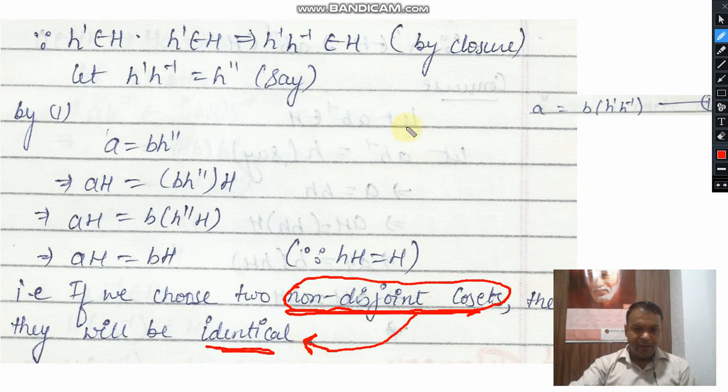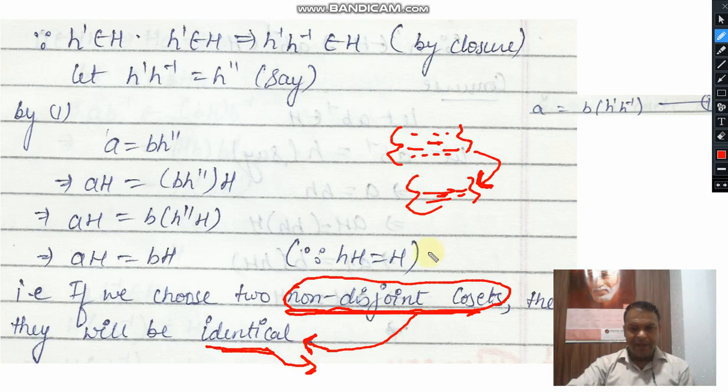If we assume that they have some common elements, then not only some elements are common, all elements are common. So these are identical. So we cannot prove that if these two cosets are disjoint, then they will not be identical; they will already be identical. There is only one scenario in which these two cosets will not be identical: when they do not have any common element, that is, their intersection is empty.